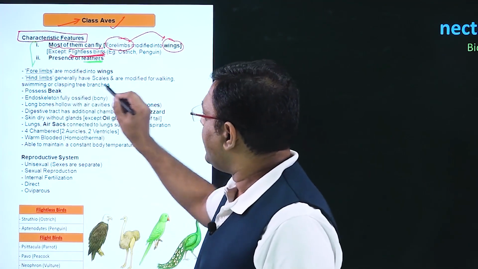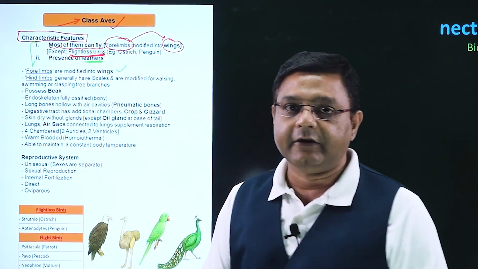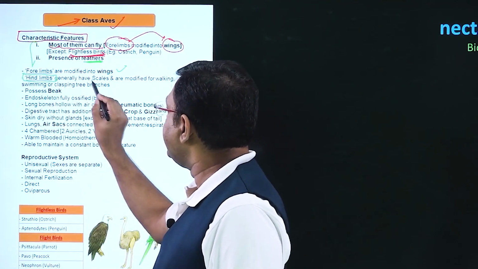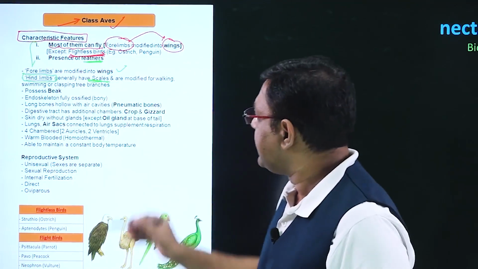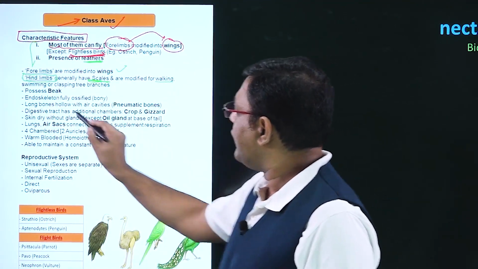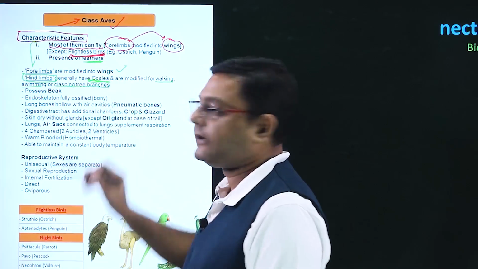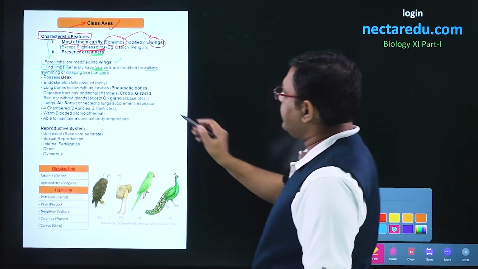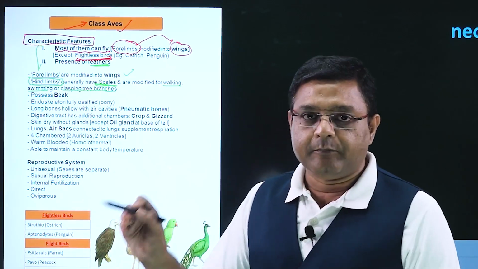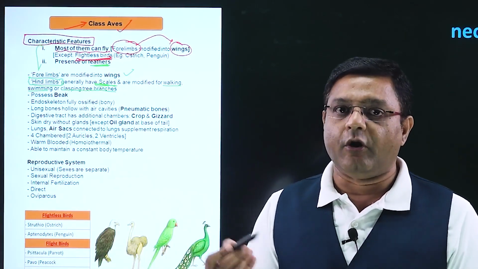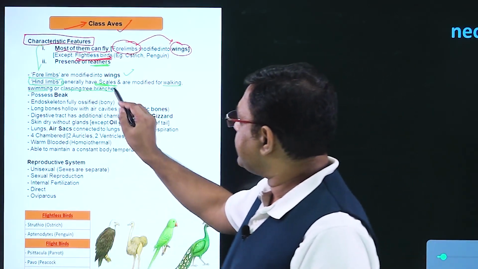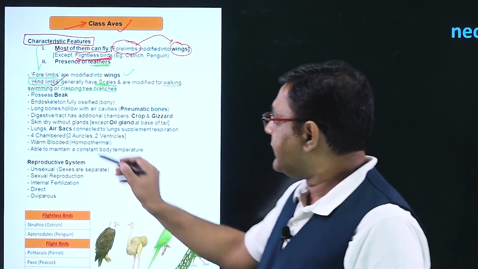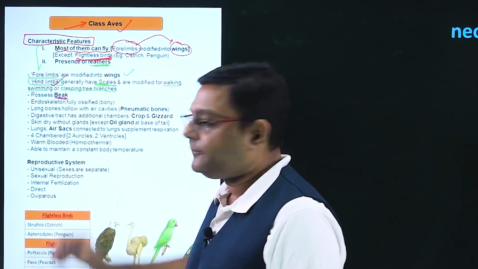So as we talked about, forelimbs will be modified into wings. Now talking of the hind limbs. Hind limbs generally have scales, and these are modified for walking, swimming or clasping tree branches. The point to be noted here is that the body does not have scales, the body has feathers, but scales will be present generally on the hind legs. After this, they have a beak.